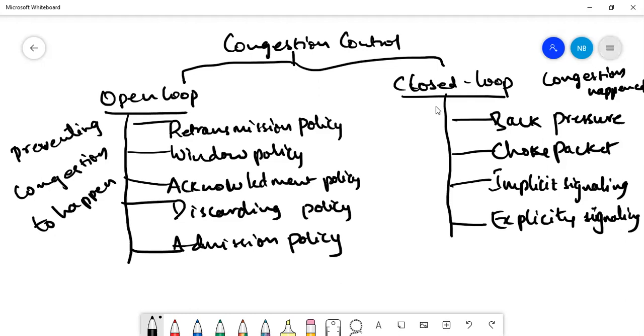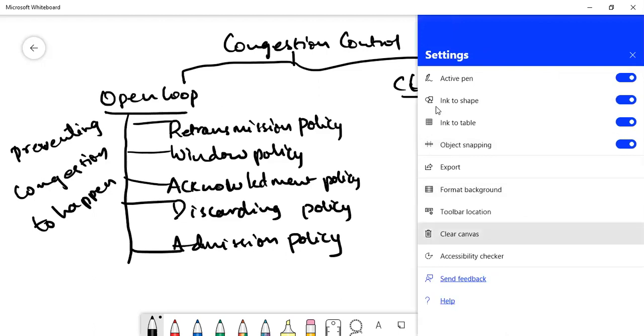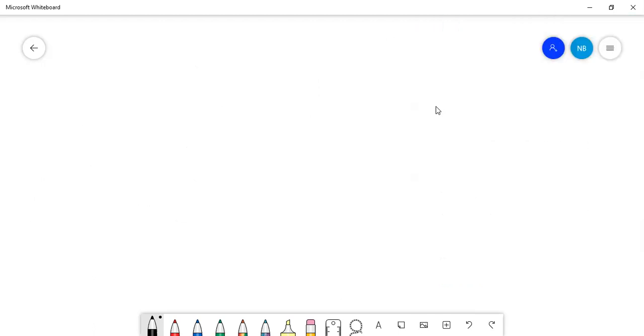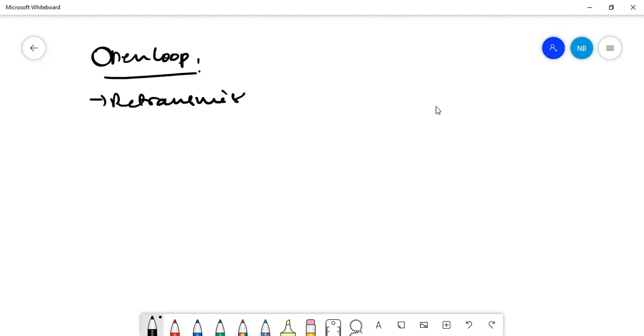Next, let us see the open loop and closed loop. Different policies are there. Under open loop, first one is retransmission. You also know what retransmission is. If the sender feels that the packet has been lost or corrupted, then the packet has to be retransmitted once again.